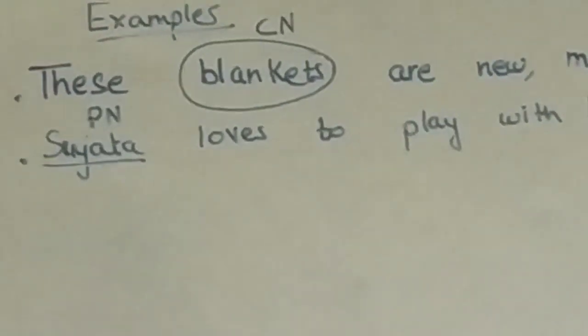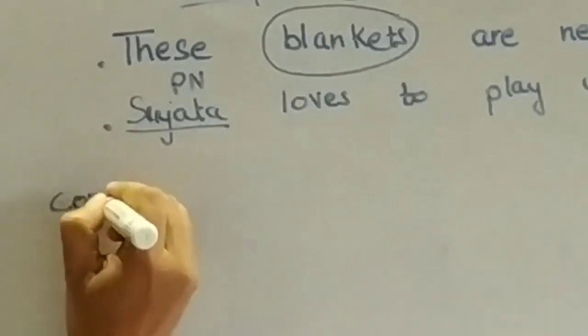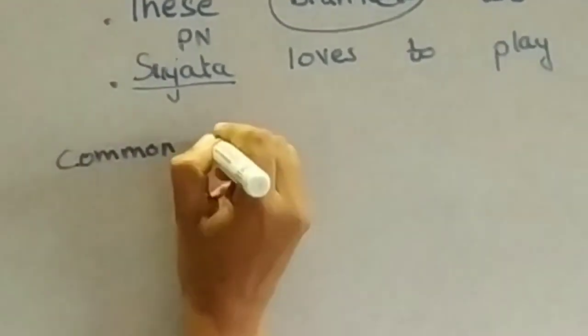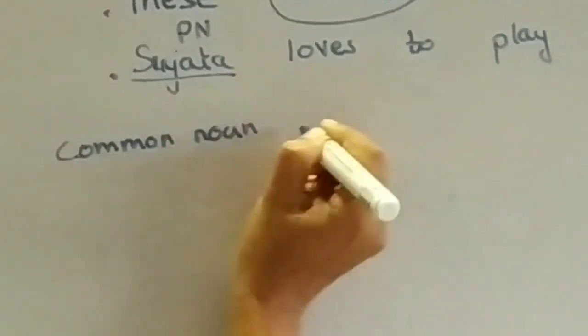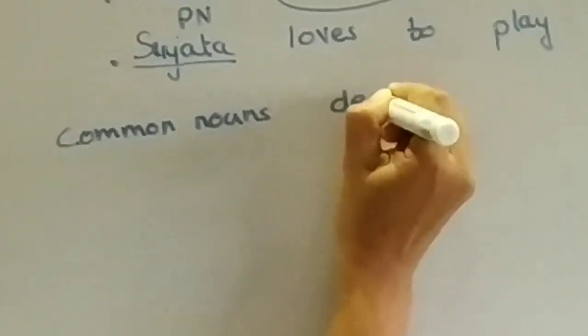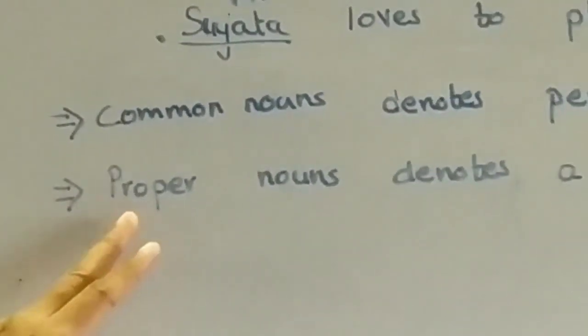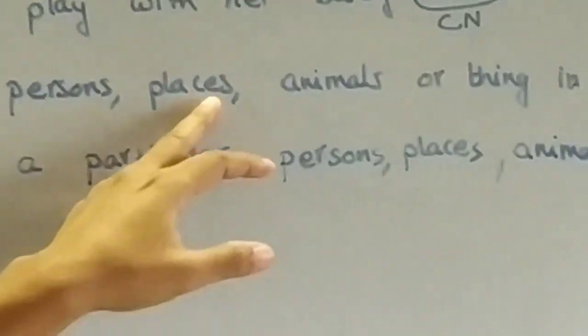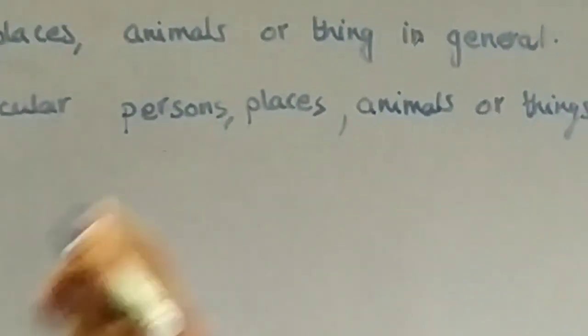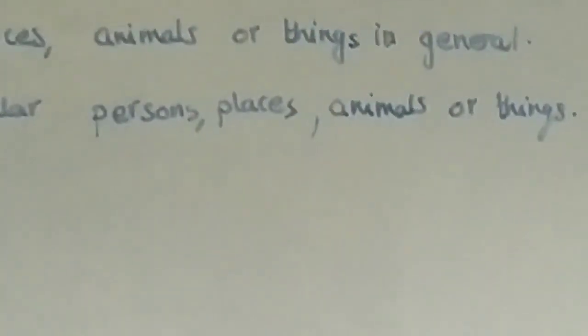So children, common nouns denote persons, places, animals or things in general. Okay?